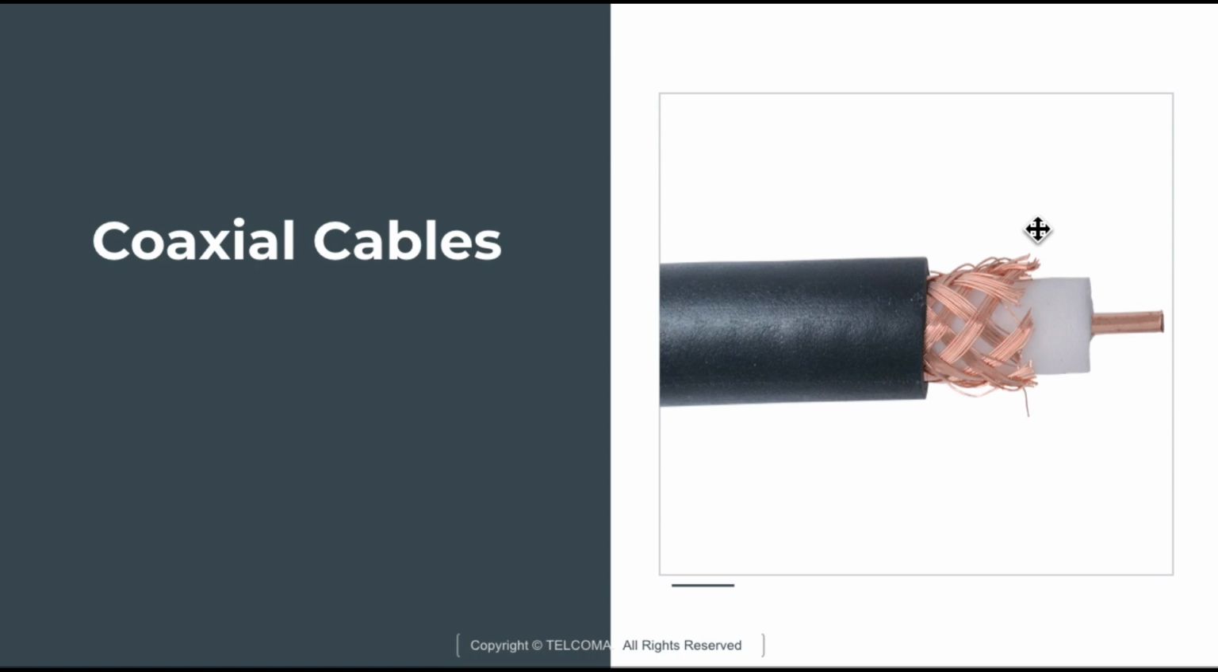So this is all about the transmission media, the electrical signal.